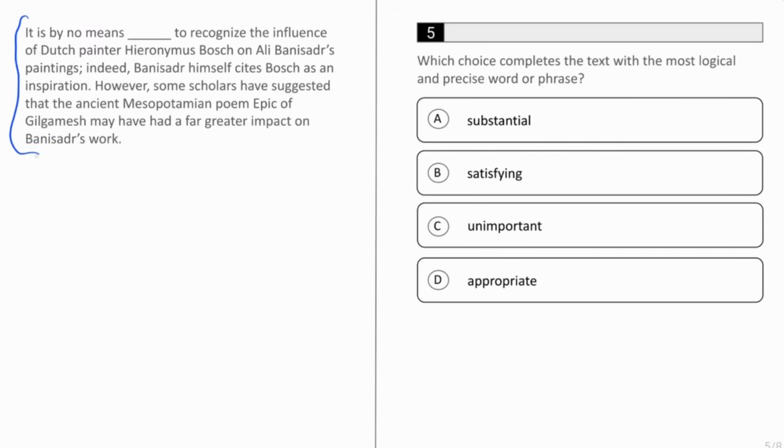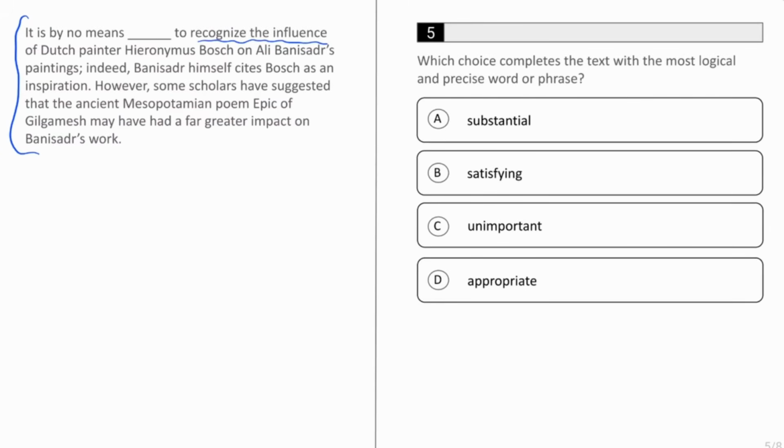As usual, we'll start by reading. It is by no means blank to recognize the influence of Dutch painter Hieronymus Bosch on Ali Banisadr's paintings. Indeed, Banisadr himself cites Bosch as an inspiration. However, some scholars have suggested that the ancient Mesopotamian poem Epic of Gilgamesh may have had a far greater impact on Banisadr's work. So the word in the blank is going to be an adjective, and it describes the author's attitude towards recognizing the influence of Bosch on Banisadr.